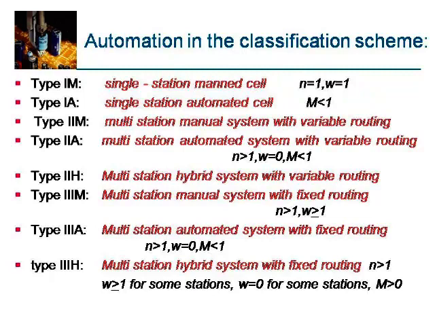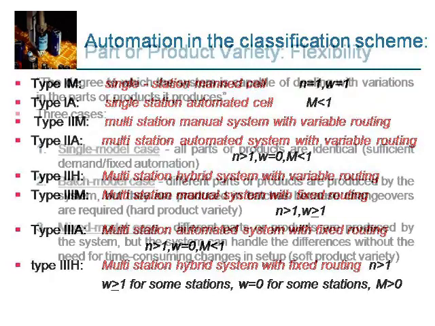Type 3M, multi-station manual system with fixed routing, n is greater than 1 and w is greater than or equal to 1. Type 3A, multi-station automated system with fixed routing, n is greater than 1, w is equal to 0, M is less than 1. Type 3H, multi-station hybrid system with fixed routing, n is greater than 1, w is greater than or equal to 1 for some stations, w is equal to 0 for some stations, and M is greater than 0.